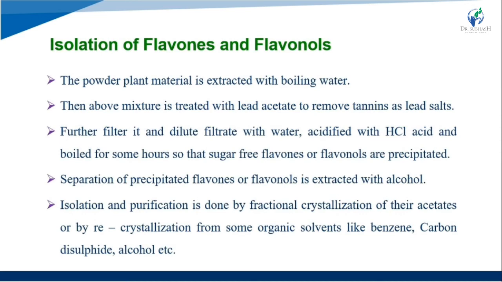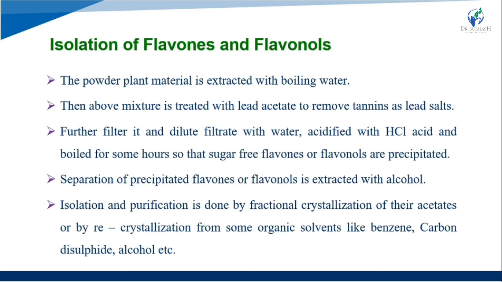First we take the powder of the plant material, which is extracted with boiling water. The above mixture is treated with lead acetate to remove the tannins as lead salt.